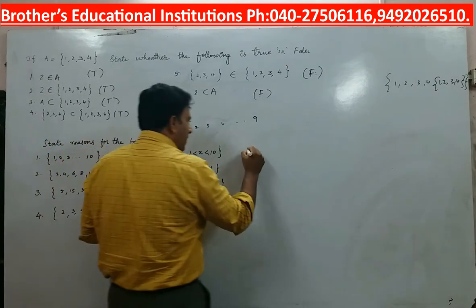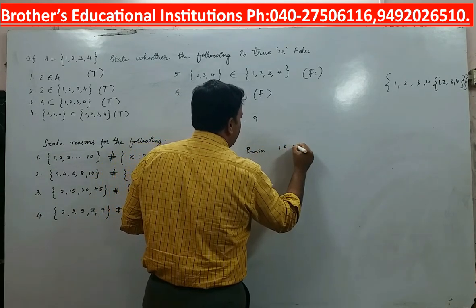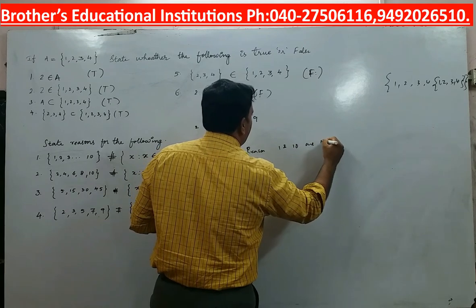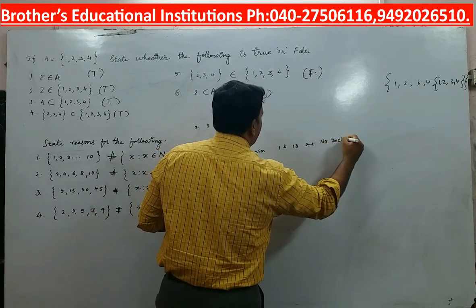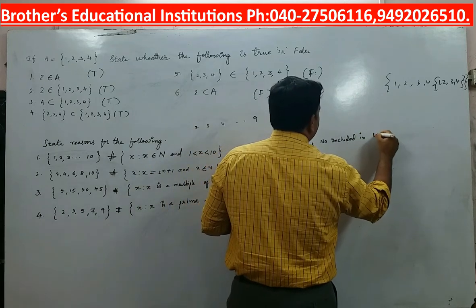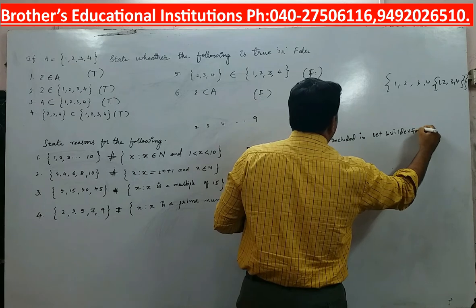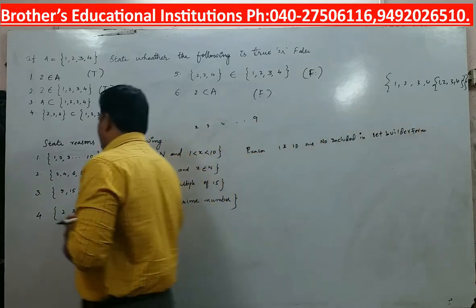And what is the reason? The reason you will write: reason is 1 and 10 are not included. Not included in what? In the set builder form. In the set builder form you have to include them.